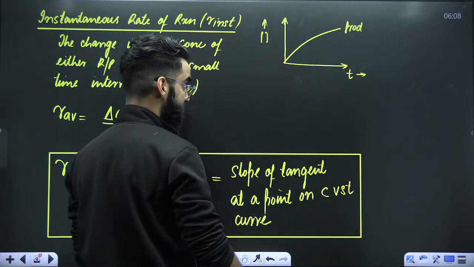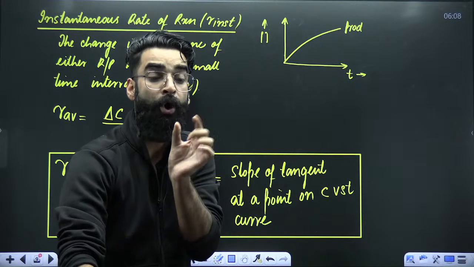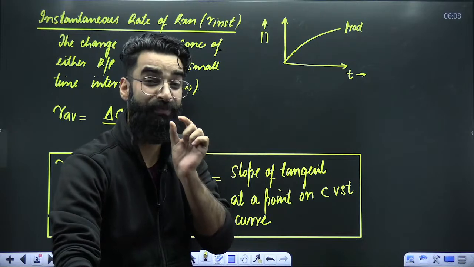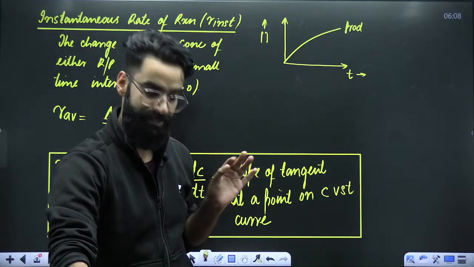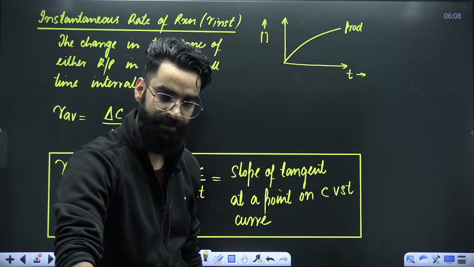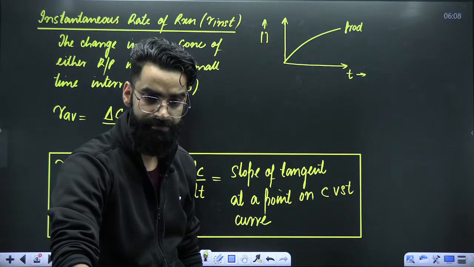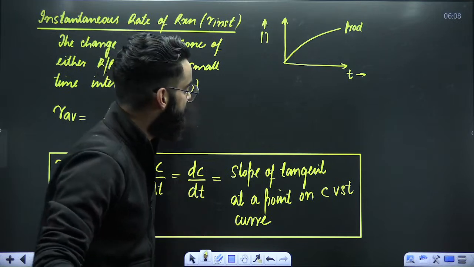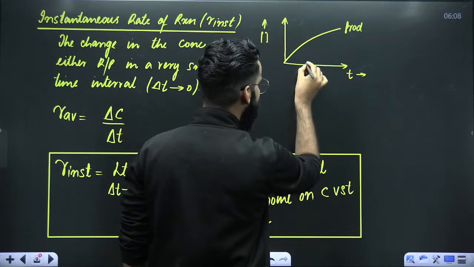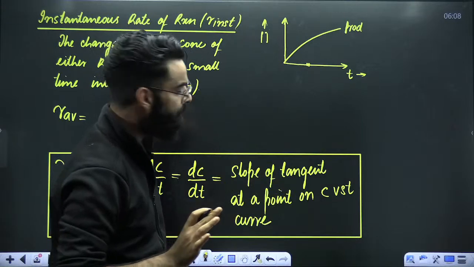Now, my dear students, if I choose a very, very small time interval, am I trying to define the average rate or the instantaneous rate? I'm trying to define the instantaneous rate. So basically, I'm choosing a very small time interval. For example, from here to here.